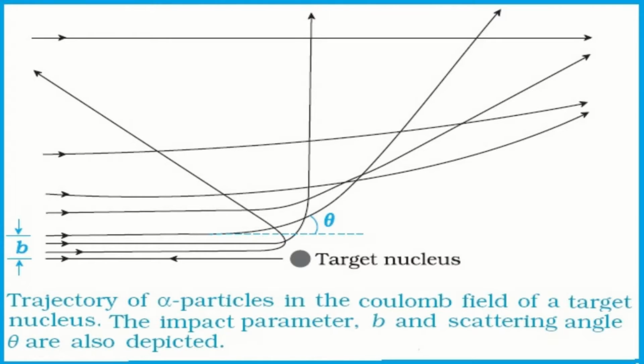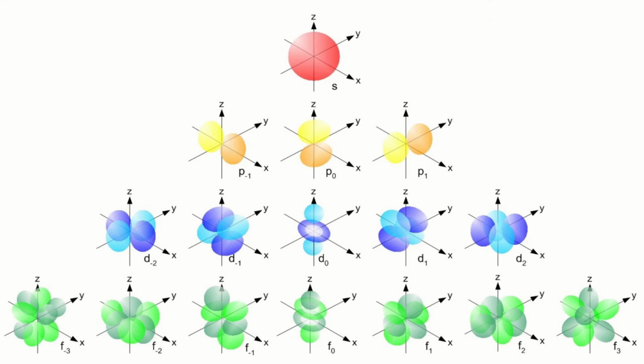Alpha particle trajectory. Alpha particles are only significantly scattered by nuclei. Electrons are so much lighter than an alpha particle that it is hard for the alpha particle to transfer much momentum to them. But nuclei are small, that's why alpha particles can travel macroscopic distances without being scattered. The few alpha particles that were deflected back or to one side were being repelled by nuclei, which are also positively charged.